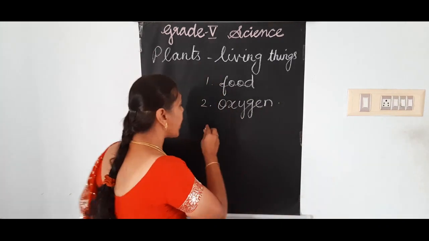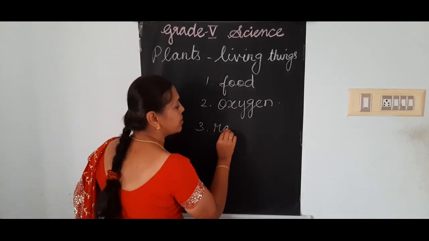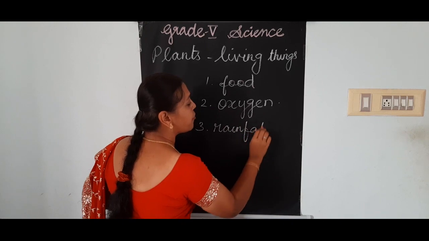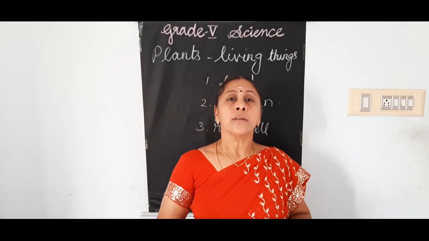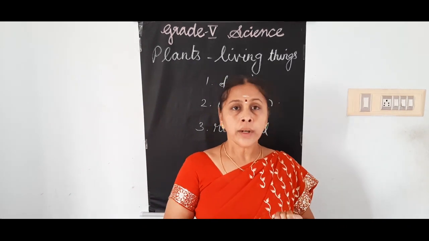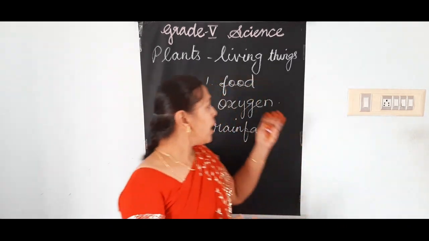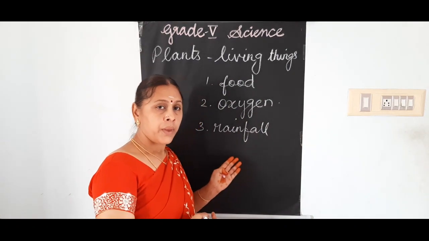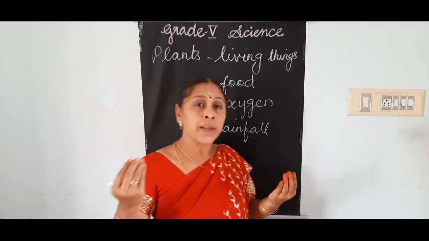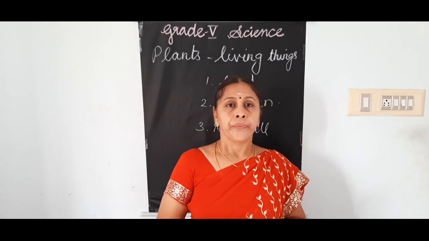It brings rainfall. Plants only help us to get food, to get oxygen, and also they bring rainfall. Nowadays, the temperature increases day by day.